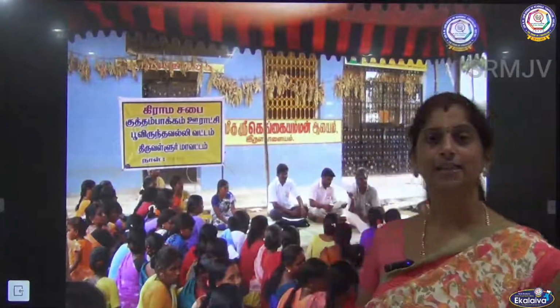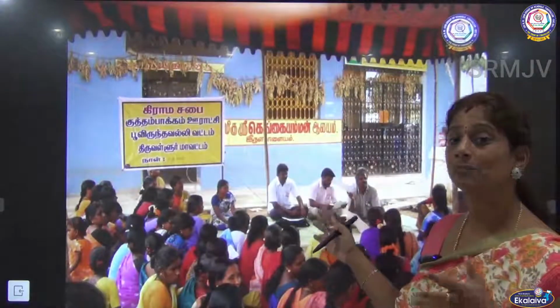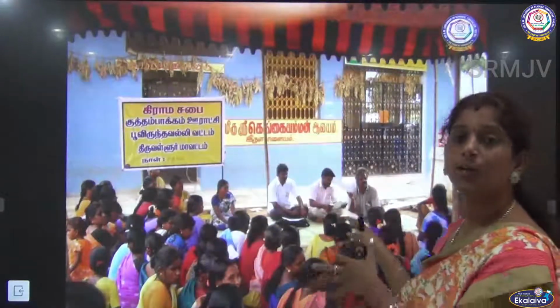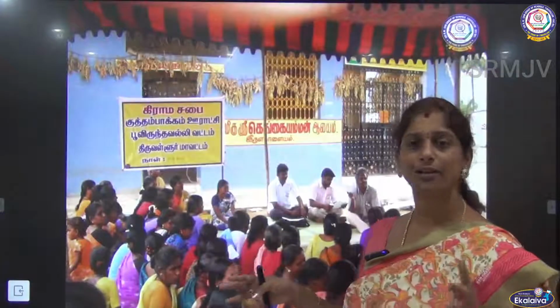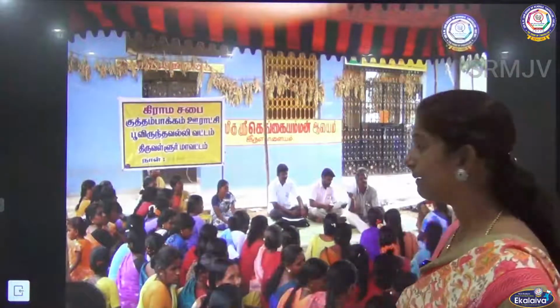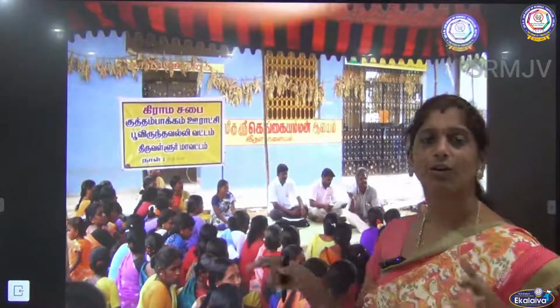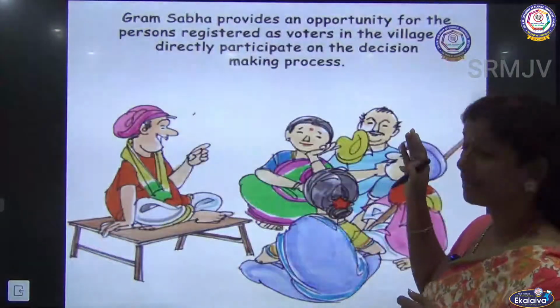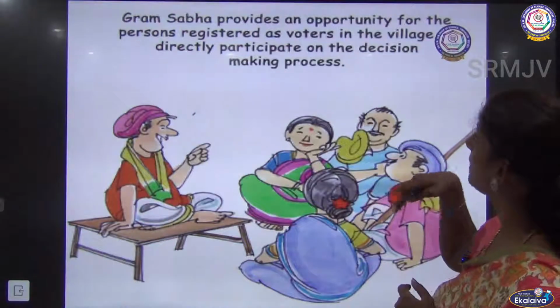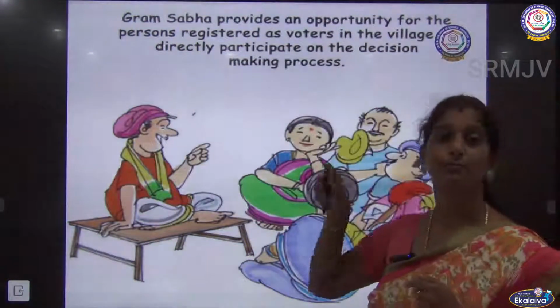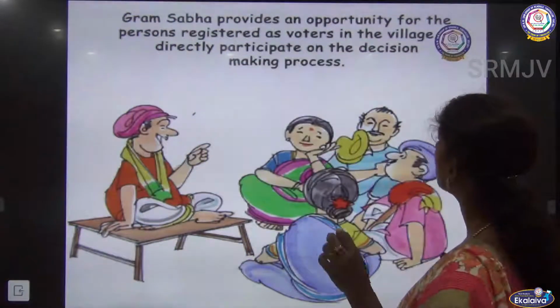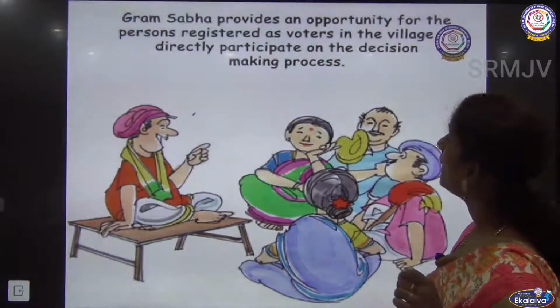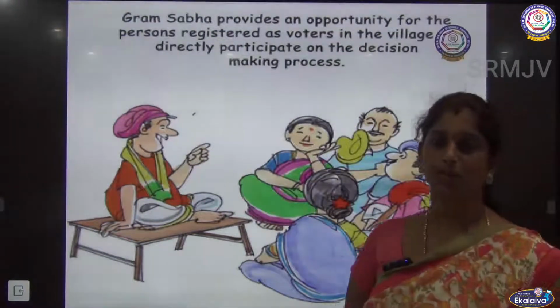So here you can see a picture which is Gram Sabha, okay, a village where almost everyone in that village meets in a place, and that organization is called Gram Sabha. This Gram Sabha provides an opportunity for the persons registered as voters in the village to directly participate in the decision making process.